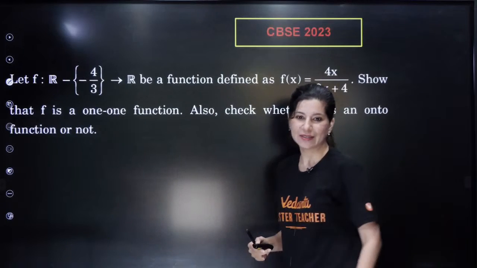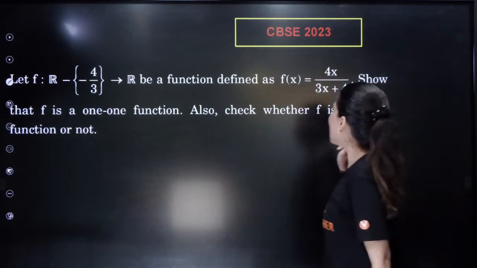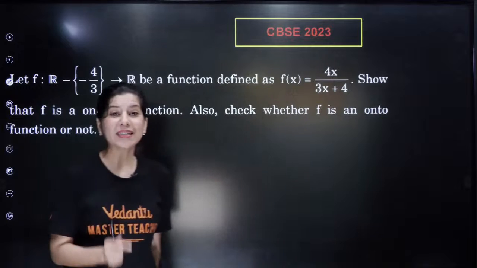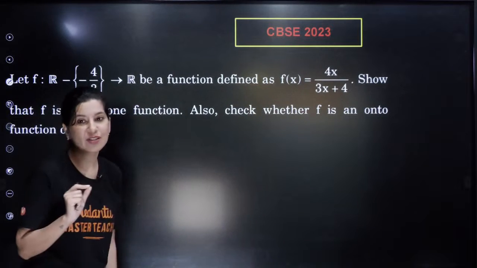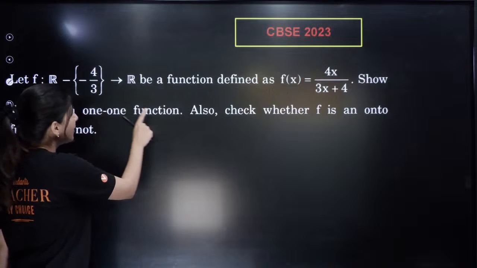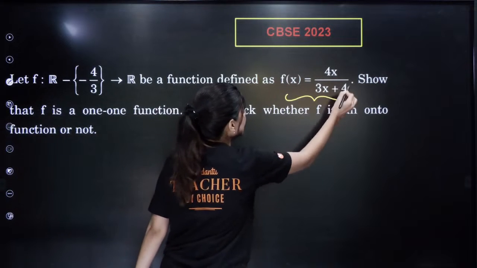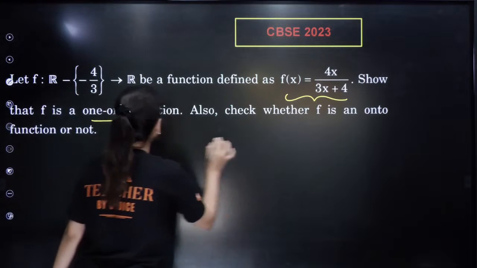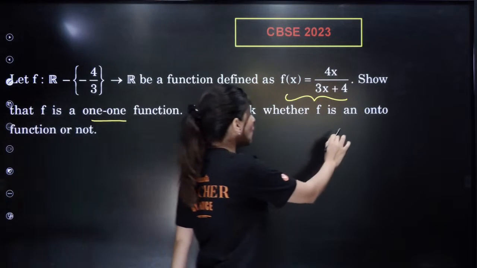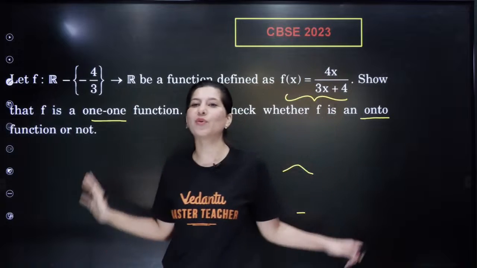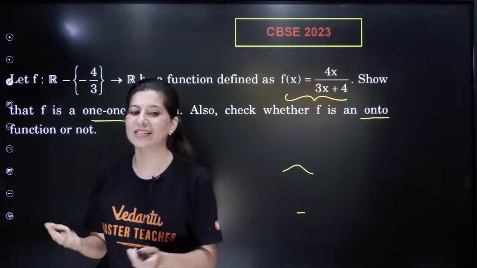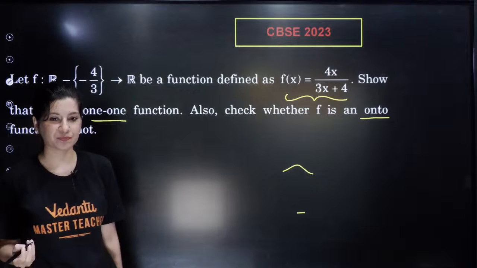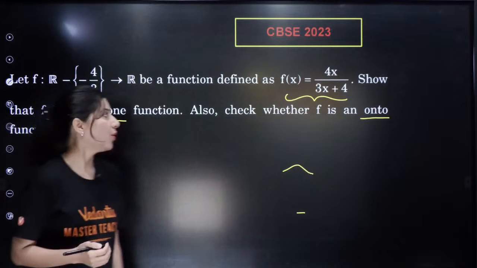Okay, all right. So we have a question from CBSE 2023. We have a function defined as f(x) equals this, and we need to show that f is one-one function and check whether it is an onto function or not. Now, how many of you don't even know what is one-one, ma'am? We don't know what is onto, ma'am. Okay, one-one, onto.